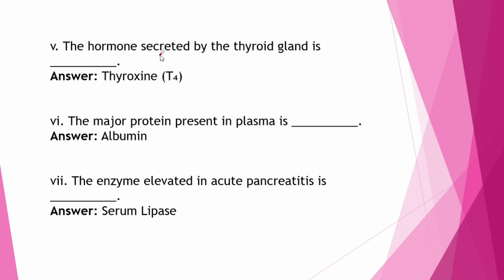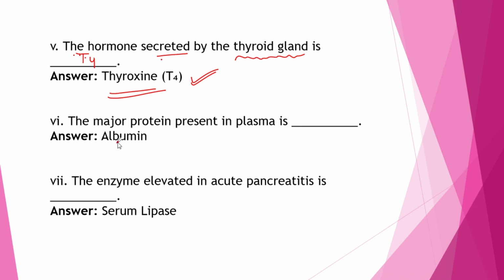the hormone secreted by the thyroid gland. Which hormone is secreted by the thyroid gland? The answer is T4, that is thyroxine. So T4 is the answer, thyroxine.